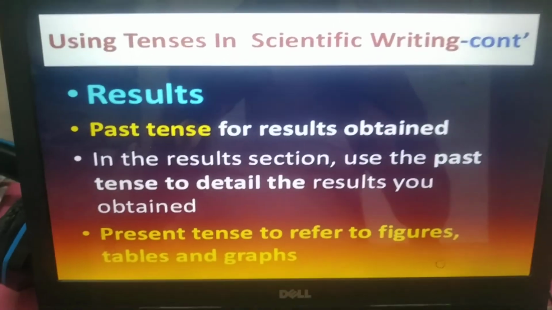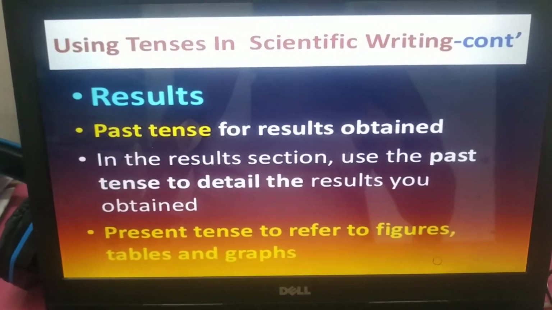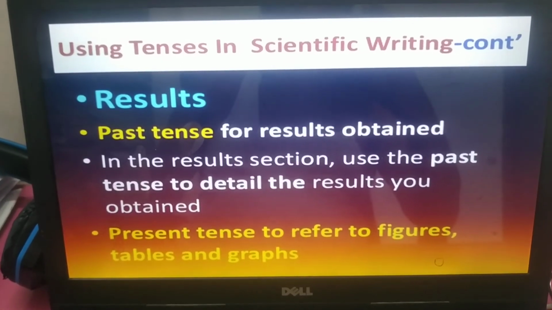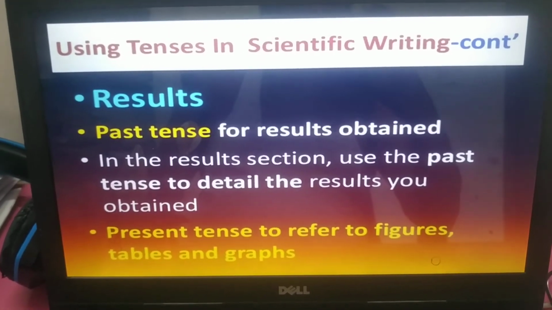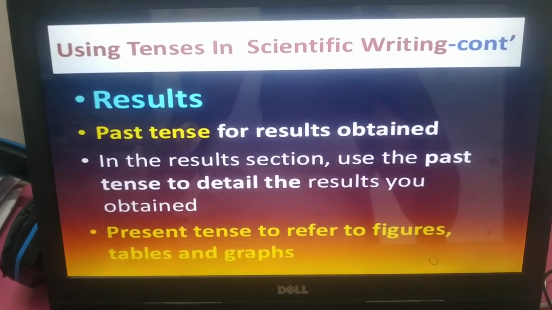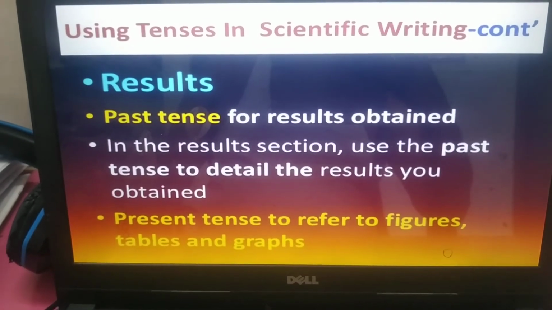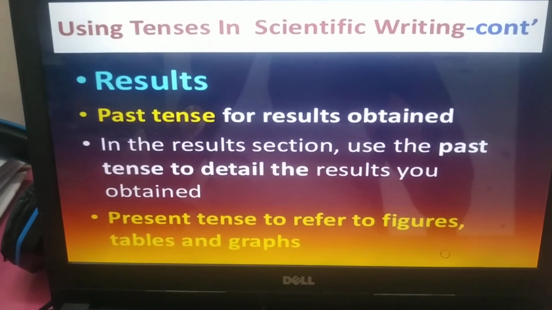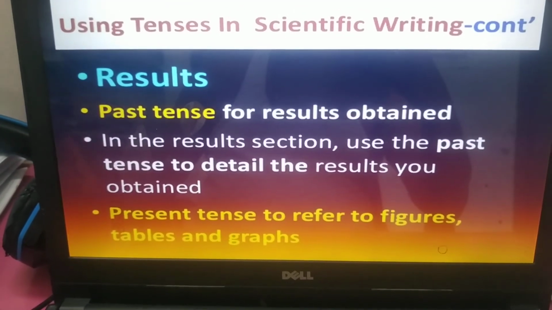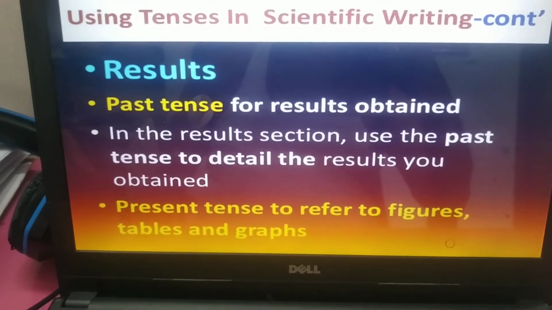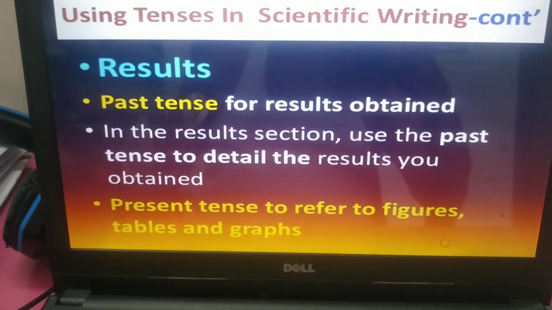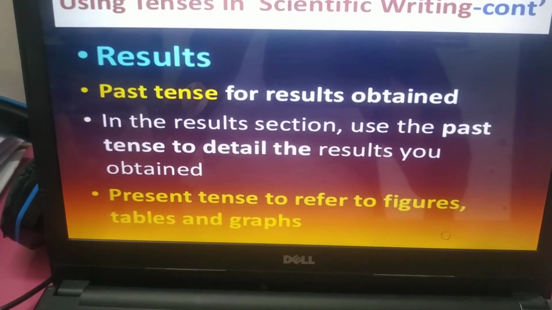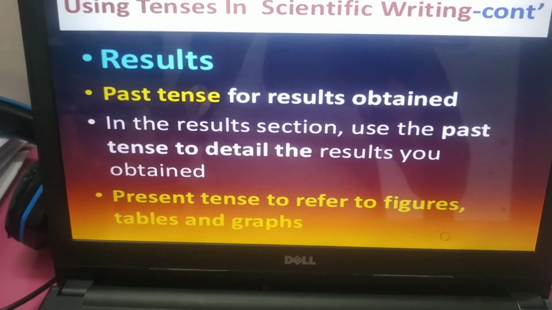The results should be mostly in past tense. Past tense for results obtained. In the results section, use the past tense to detail the results you obtained. Present tense to refer to figures, tables, and graphs. So mostly you write in past tense when you display results, but when referring to figures and tables, it should mostly be in present tense.